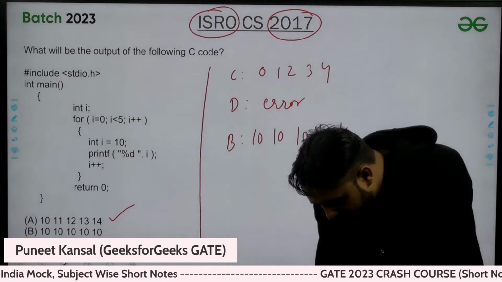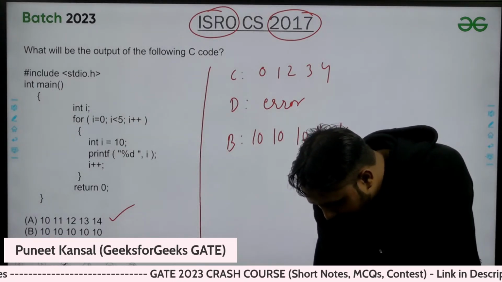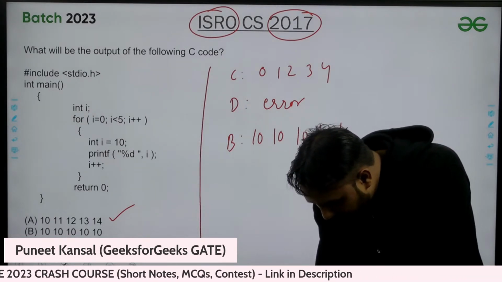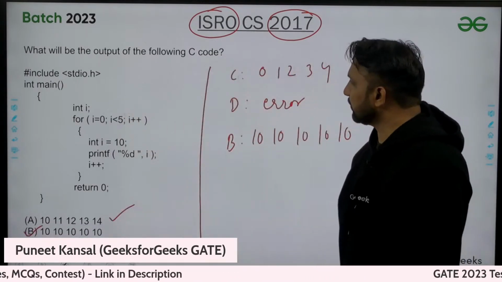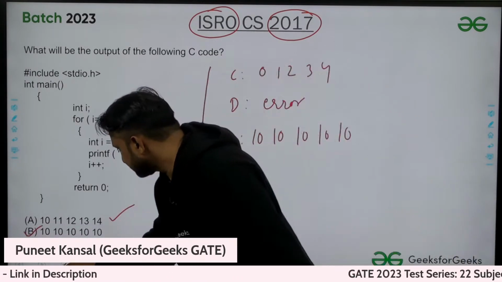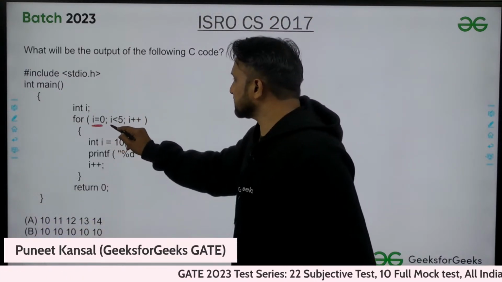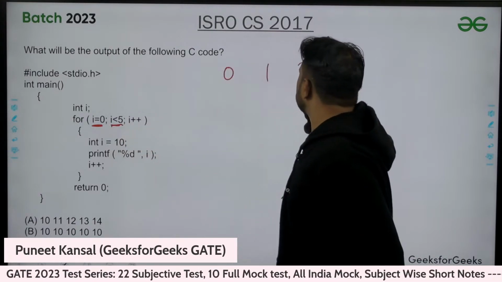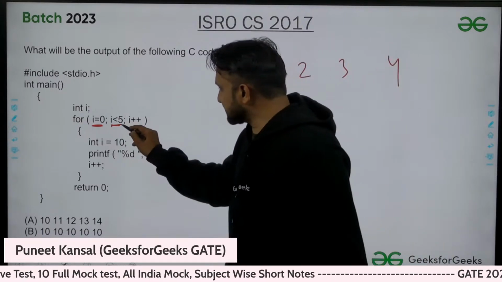So we are getting Mad Max is saying B, Ravish is also saying B, Divyanshu is saying B, many people are saying B. B is the right answer, yes. So simply what we are doing here is, let's see. Simply I value in the starting is 0, going up to 5, means I value is going 0, 1, 2, 3 up to 4, less than 5.